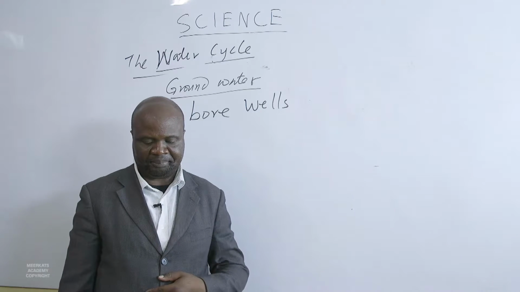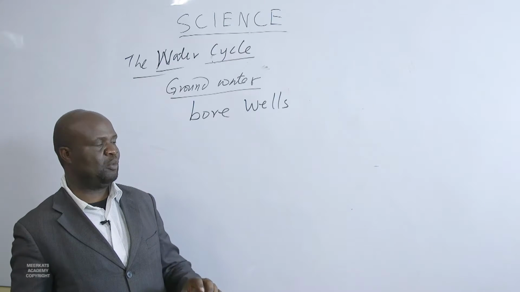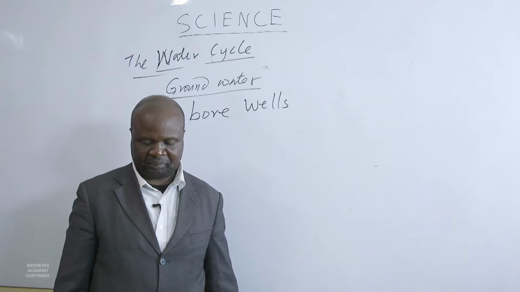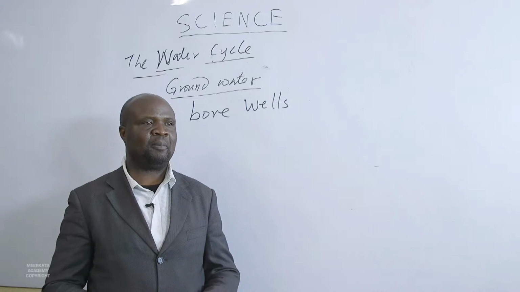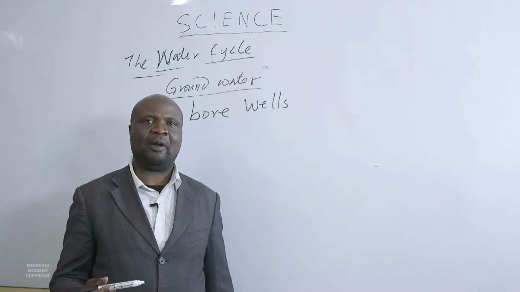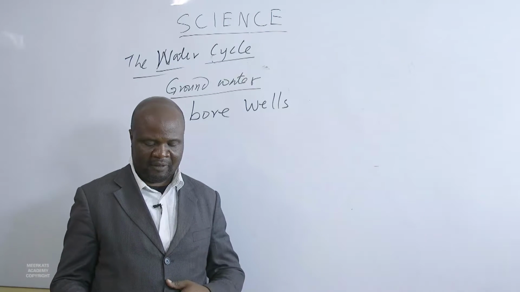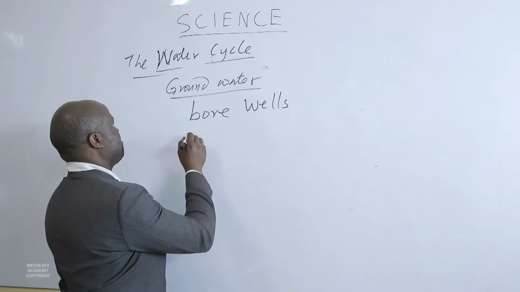Where water is stored is where water is available in plenty under that pervious rock, and it contains enough water. That place where there's enough water, we call an aquifer.